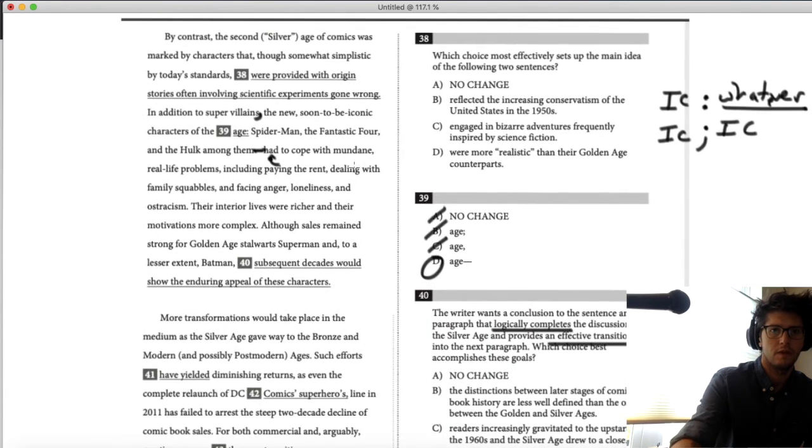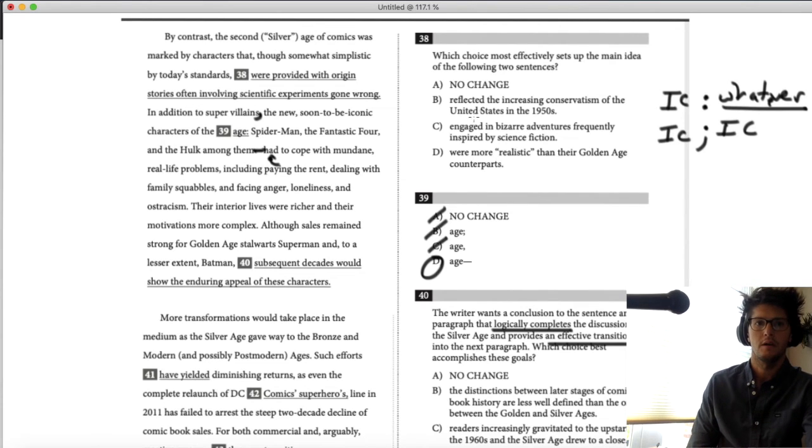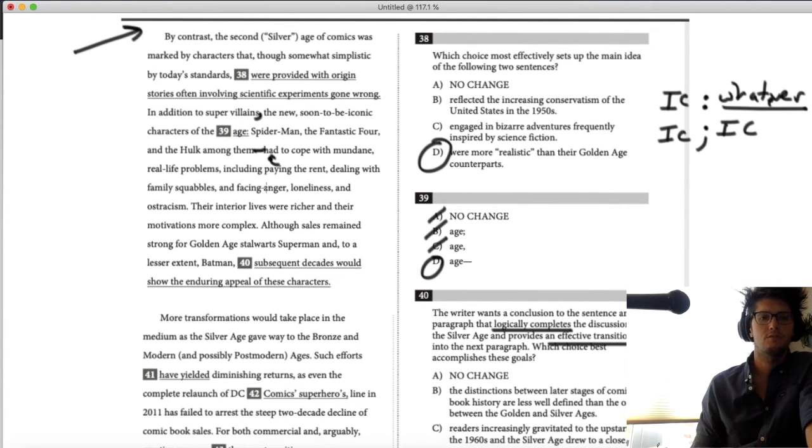The Silver Age was marked, I'm reading the topic sentence of the previous paragraph. By contrast, the Silver Age of comics was marked by characters that, though somewhat simplistic by today's standards, were more realistic, right, than their Golden Age counterparts. So we're talking about simplistic but more realistic. They have to pay the rent and deal with family squabbles. Their interior lives were richer. So more complex characters, more realistic characters in some ways, even though we're talking about the Incredible Hulk and Spider-Man. Still, we're saying that they're more like real people than just Superman.